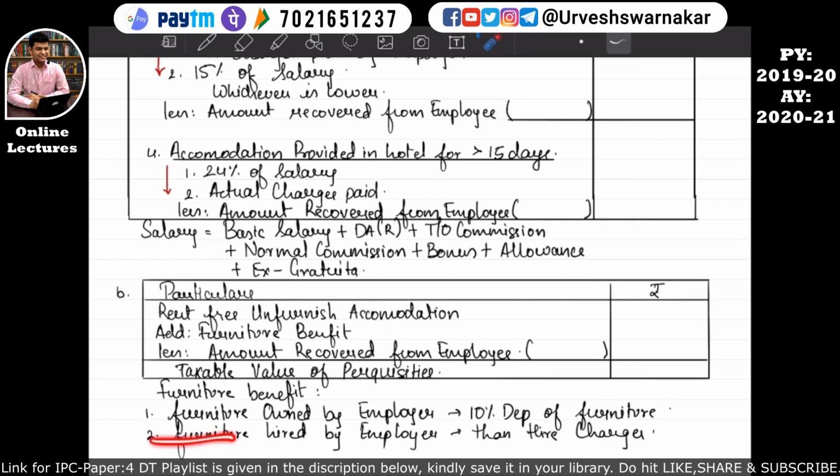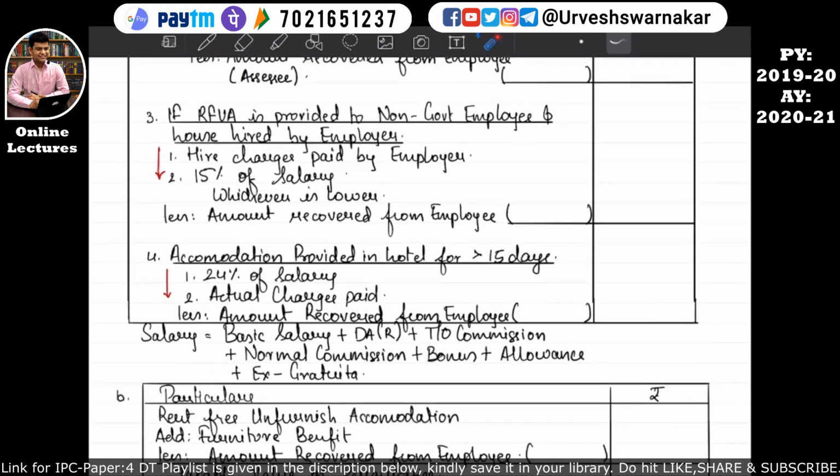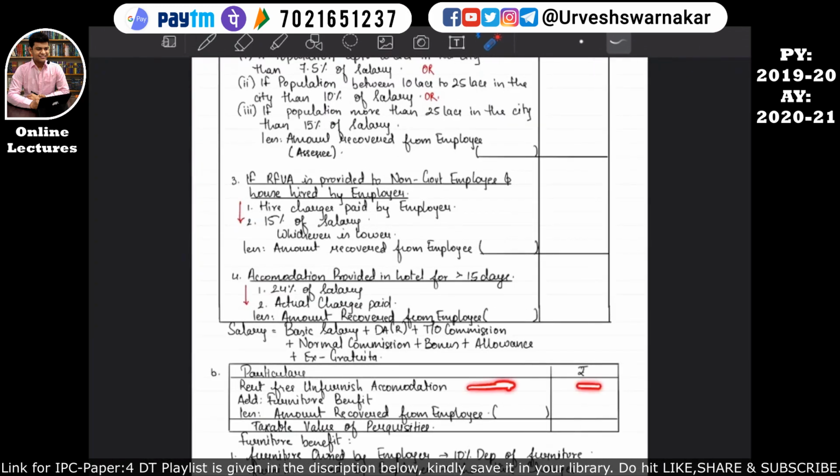But if such furniture is hired by the employer, that is, it is not owned by the employer, then the hire charges paid by the employer will be considered over here. That means it will be added with the rent-free unfurnished accommodation, and at the end, if any amount is recovered from the employee, it will be considered over here. I hope this is quite clear. So you all do not make a mistake over here while calculating this figure.